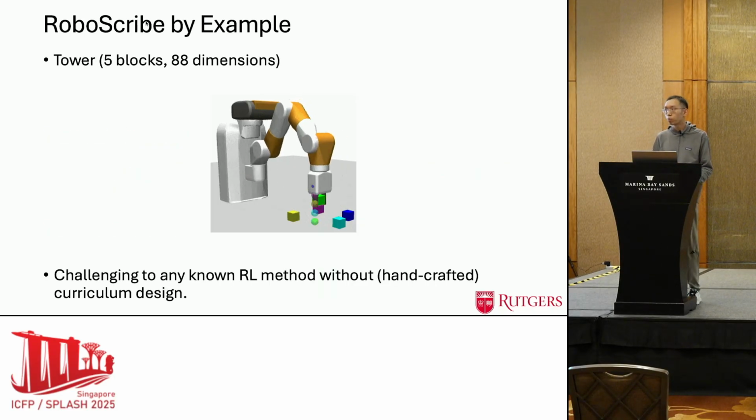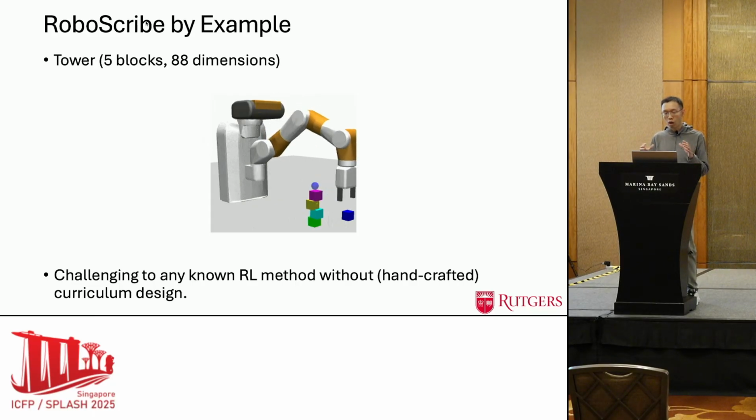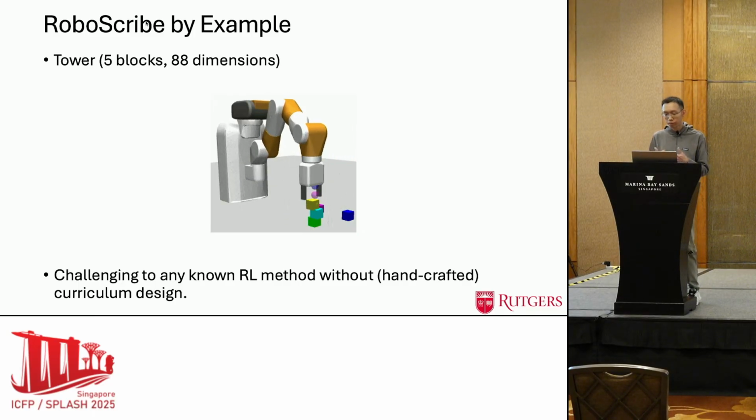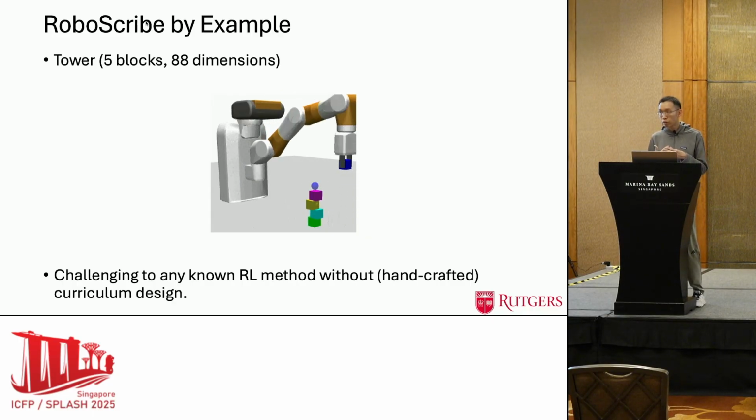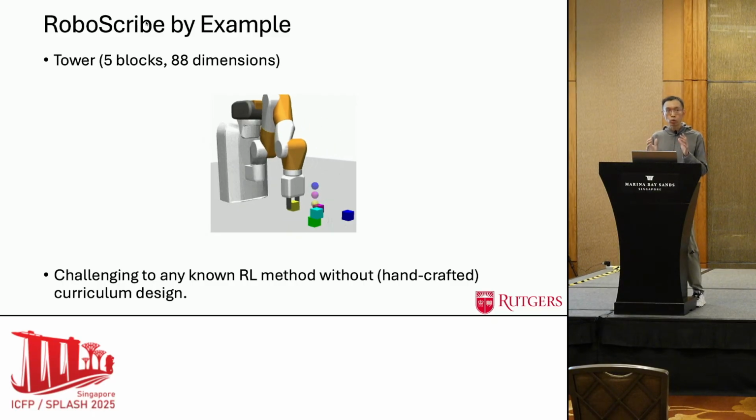So I'll describe RoboScribe through this block stacking example. Here the task complete condition is that all the blocks scattered on the table are formed into a tower. And finally, the robot arm moves away from the completed tower. To my knowledge, there's no existing deep learning algorithm capable of solving this task with a high success rate without assuming any domain knowledge.